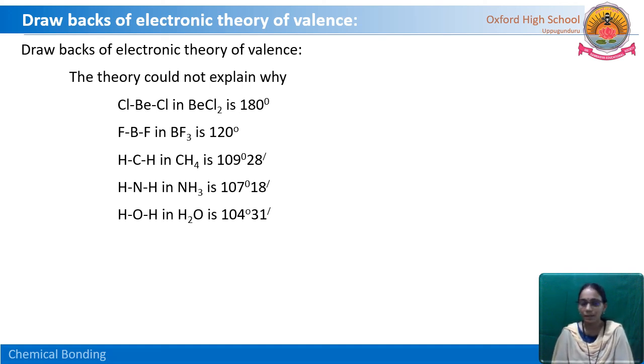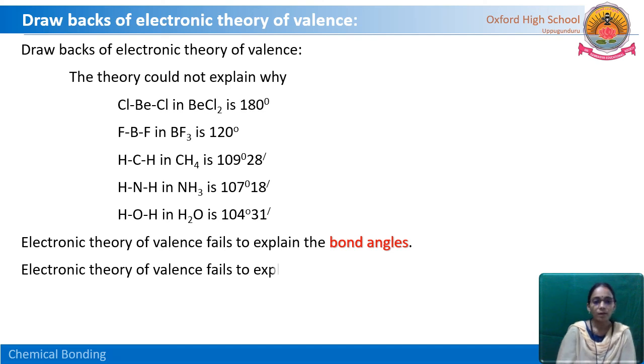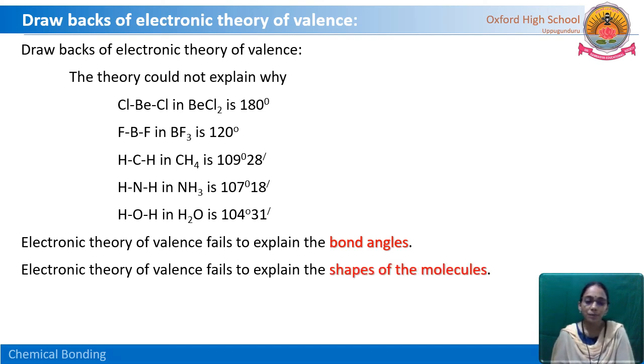It explained that this much will be the bond angle, this much will be the bond energy, and this much is required for bond dissociation. But it does not give a clear picture. So finally it fails to explain the bond angles. So based on the Lewis dot structure, the electronic theory of valence failed to explain the bond angle. Bond angle is nothing but the angle made between any two atoms. So it fails to explain the shape of the molecules.